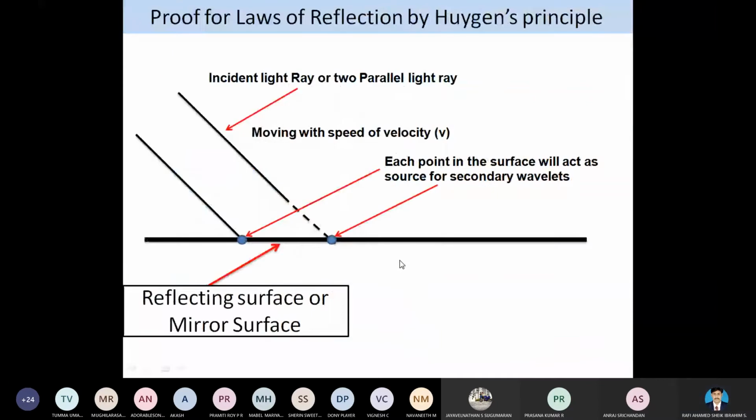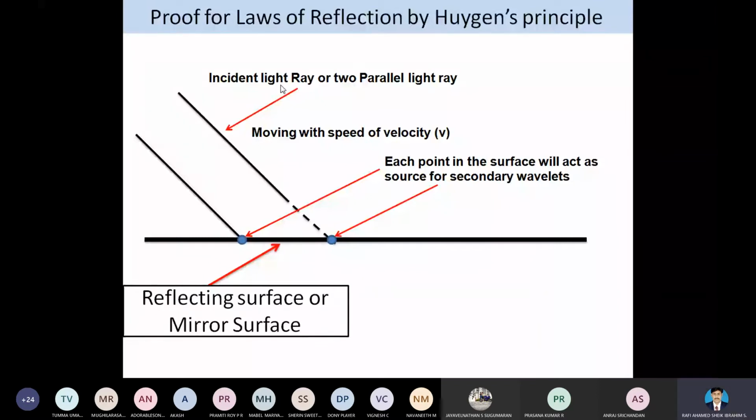Now, before going to the proof, I have already informed that Huygens formulated two basic laws. One is the law of reflection and another one is the law of refraction. We have to know what is the law of reflection. So before going to the proof, first I will explain what is this law of reflection.